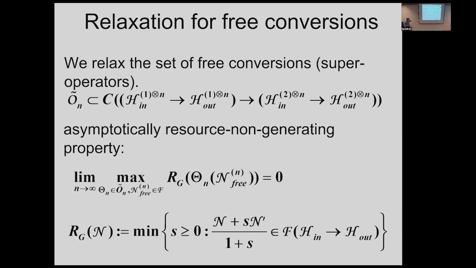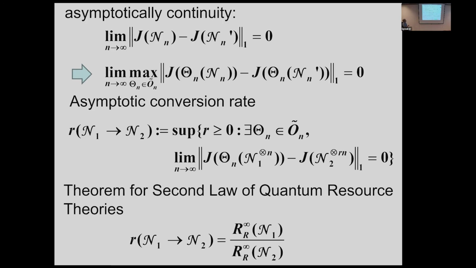Of course, in the more rigorous case, usually this one should be 0 without this limitation. But now we relax some condition. We allow small error. Sometimes after conversion, that free channel is not a free channel, slightly different from a free channel. But that difference asymptotically goes to 0. This is the condition. We make this relaxation. This one was introduced by Fernando's original paper. So we extend that concept to the channel case.